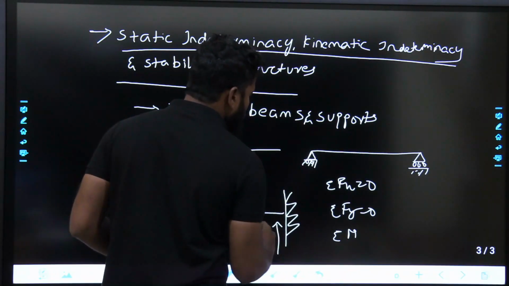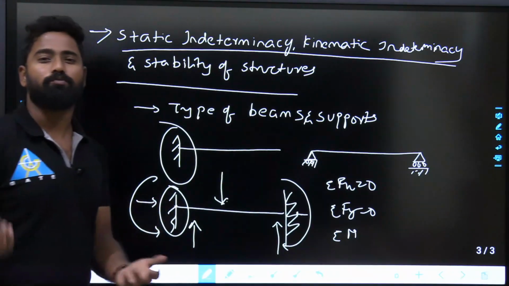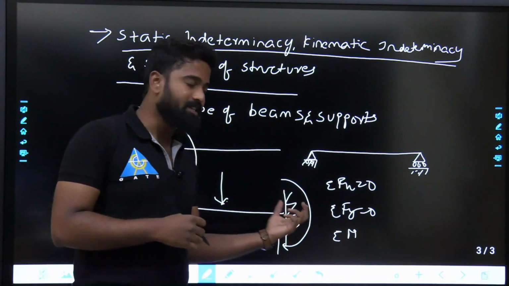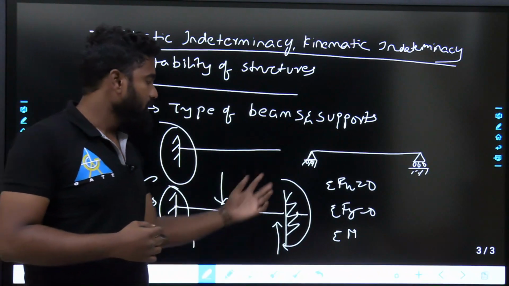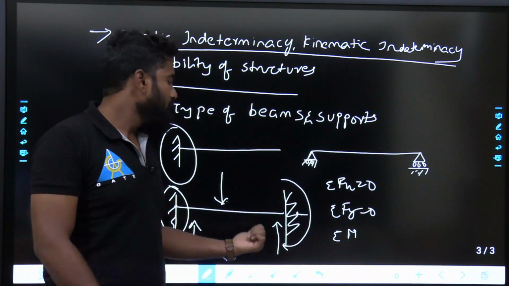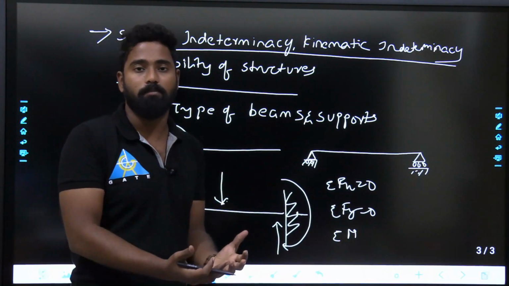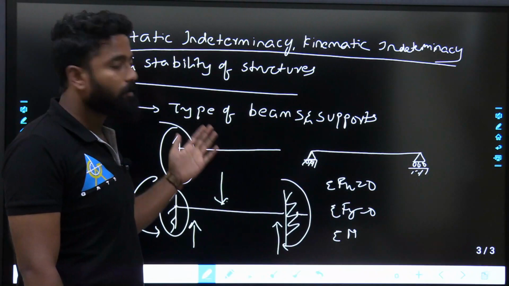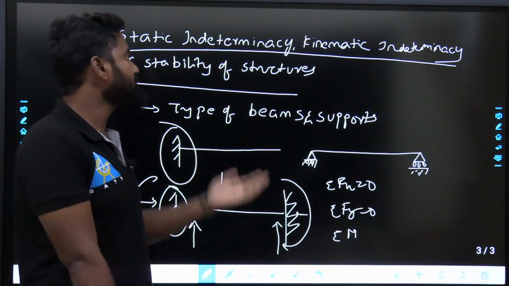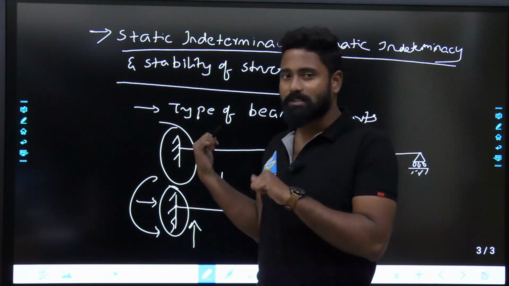If you are not able to find, then we'll say the structure is indeterminate, and there are different methods to find out the forces in the members. If I say this is the beam, these are the reactions, we'll see what exactly is indeterminacy over here. That means how to find out these reactions, how to find out the forces in the members, all those things. First we'll see what are the unknown forces here. The number of unknown forces is called as indeterminacy. Okay, just a brief discussion. In depth we'll discuss once we start the topic.